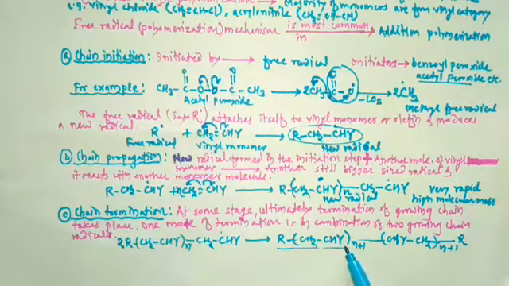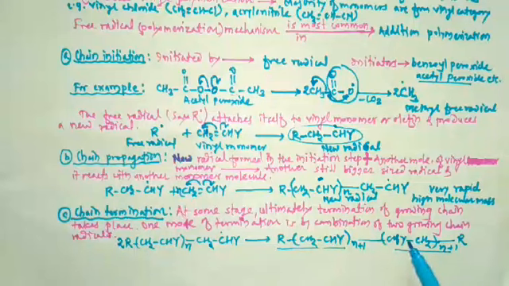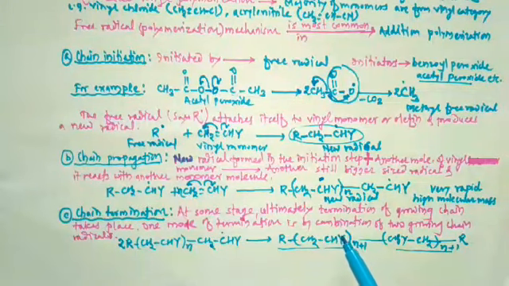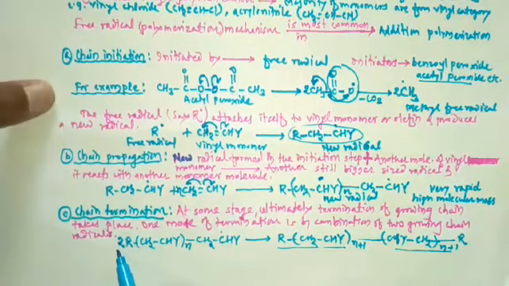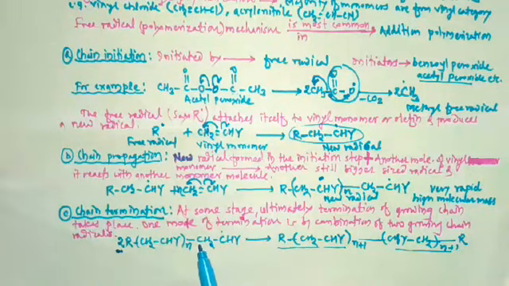So this radical and this radical combine together in such a way that growing chain radicals are formed. So this is the third step, that is the chain termination step. Here the mode of termination is by combination of two growing chains. These two growing chains combine with each other and thus termination occurs here.